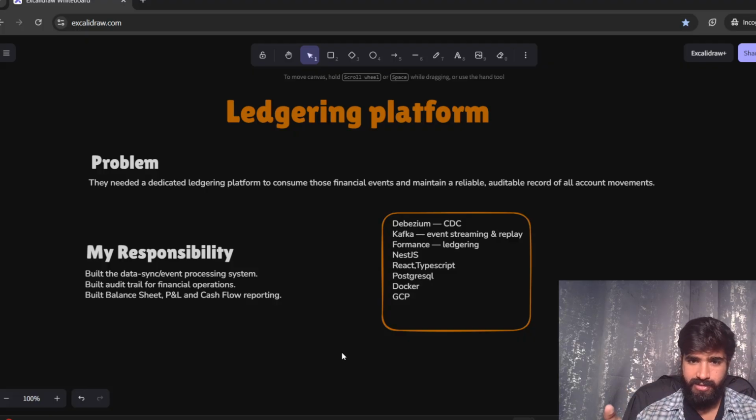And the backend we built in Nest.js, and the front end in React with TypeScript, PostgreSQL for the database, and obviously Dockerization, and on GCP this project was deployed. So yeah, that's the thing about the ledgering platform, and these are my responsibilities.